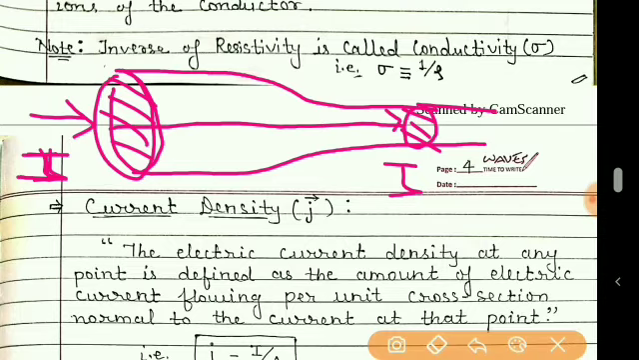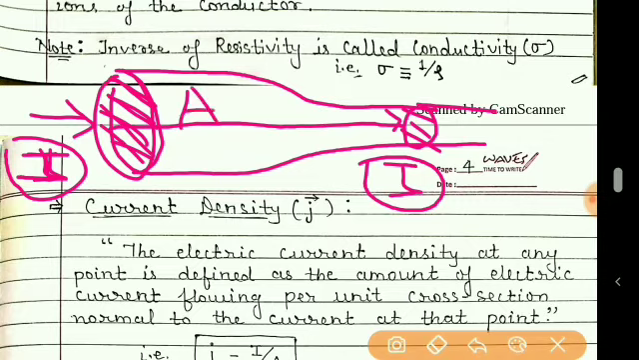But you can see the current is the same through both cross-sectional areas, but here the area is more and here the area is less. So students, here the current density is less and here the current density will be more.